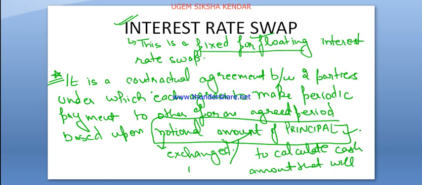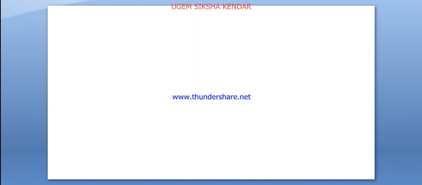So let's understand how this will work. Basically we have two parties. Here we have a lender and here we have a company. This is lender 1, this is company 1.